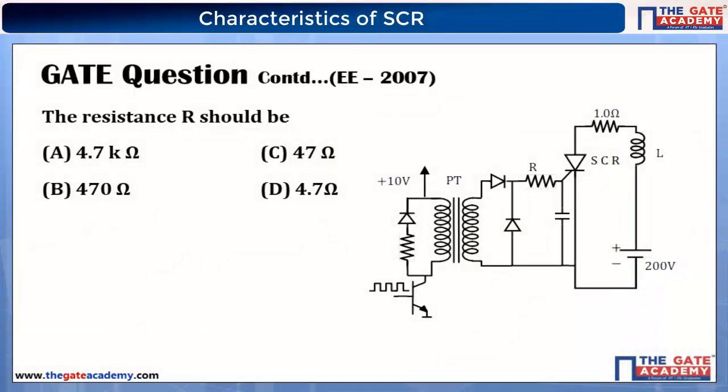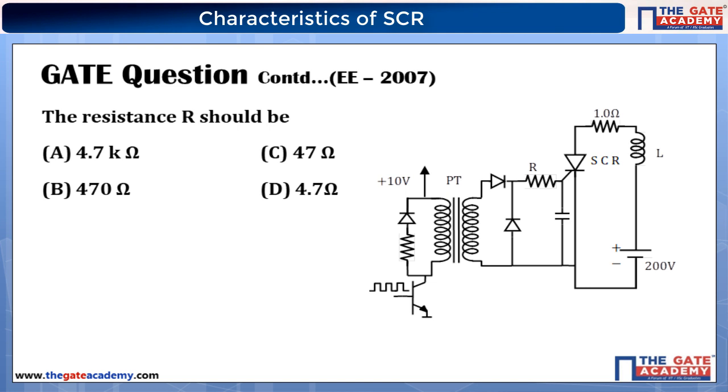He is asking what the resistance R should be. So if you look at the circuit which is available on your secondary screen, if you want to find the resistance R, tell me what you require. You require the gate source voltage and the gate current. If you know those two, there is a parallel to the transformer. That is completely inside a black box, the diode mechanism, and this is completely an SMPS circuit. It is purely an SMPS circuit.